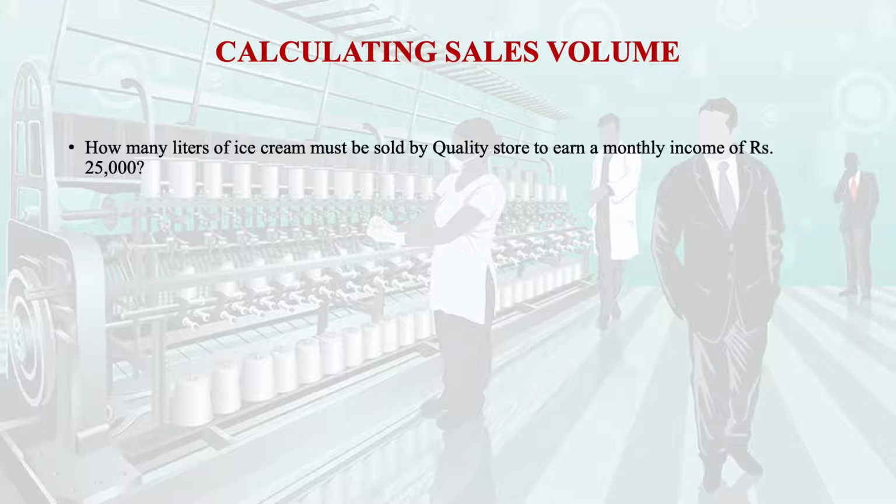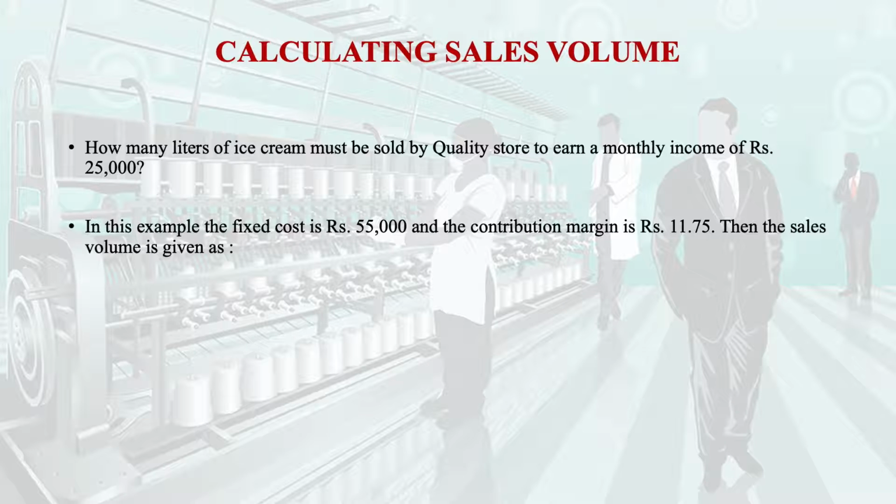Suppose the company wants to earn a monthly income of 25,000. Friends, if we want to determine how many liters of ice cream must be sold by Quality Store to earn a monthly income of rupees 25,000, our operating income will be 25,000 and our fixed cost, if you recall, is rupees 55,000, and the contribution margin per unit is 11.75.